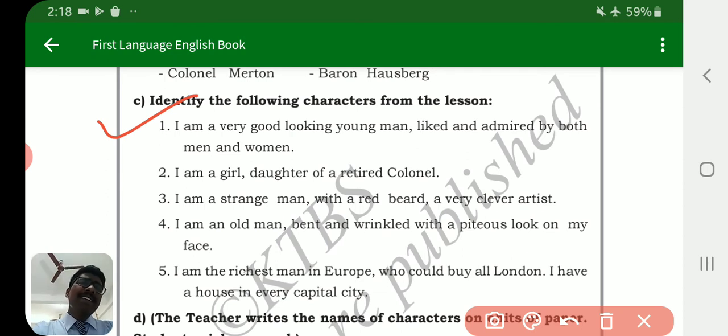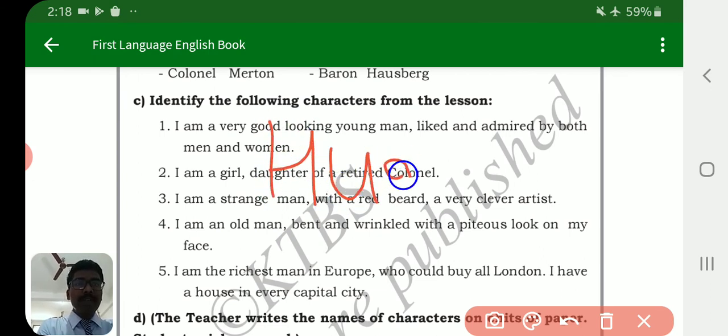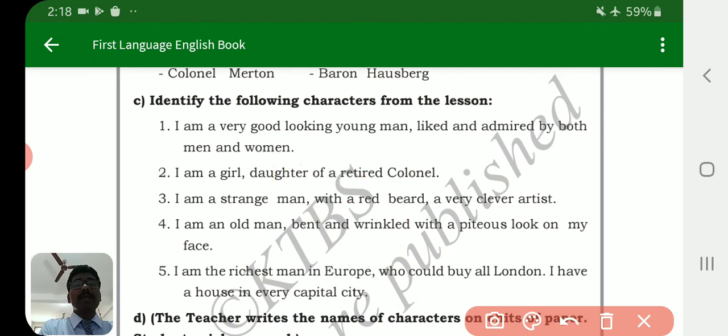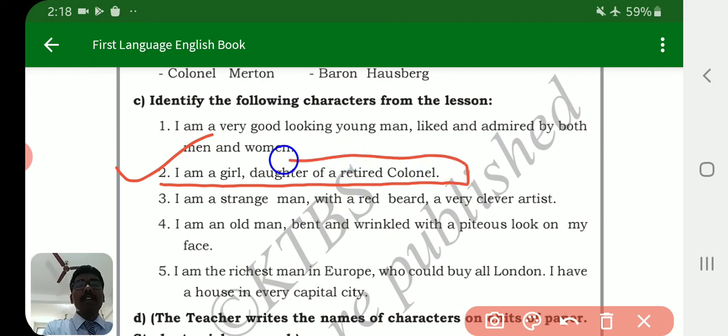I think a very good looking young man, liked and admired by both men and women, means our hero, who? Erskine. Yes, Erskine. You have to identify the character from the lesson. Second one, I am a girl, daughter of a retired colonel. The name of the girl was, I am not telling you because you have to find out yourself.